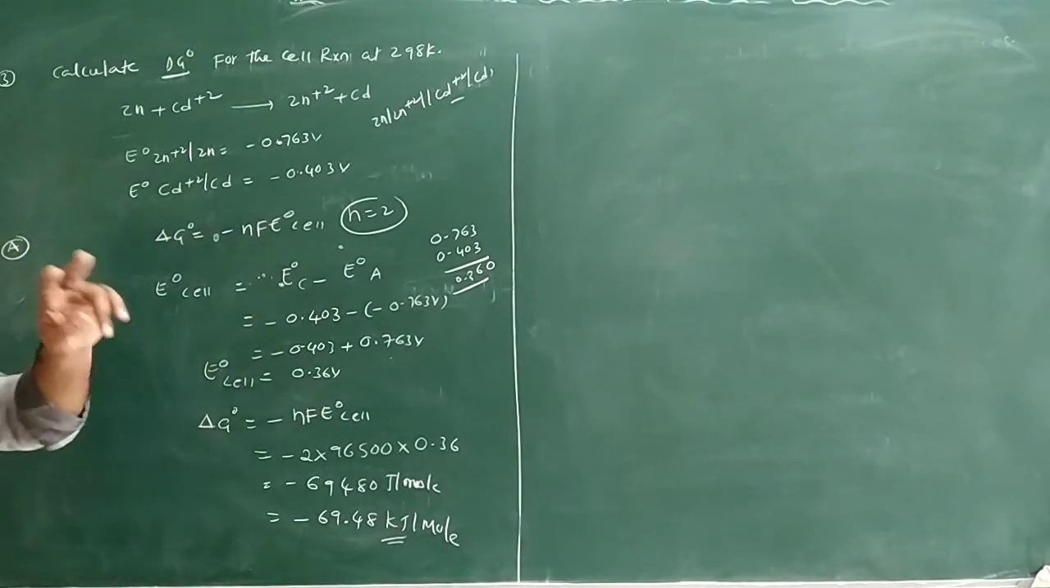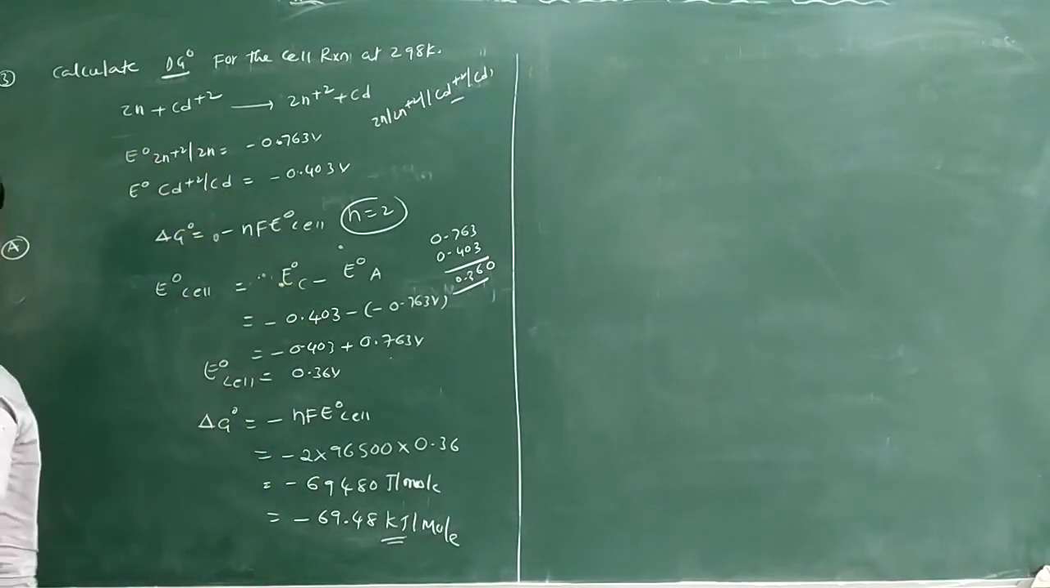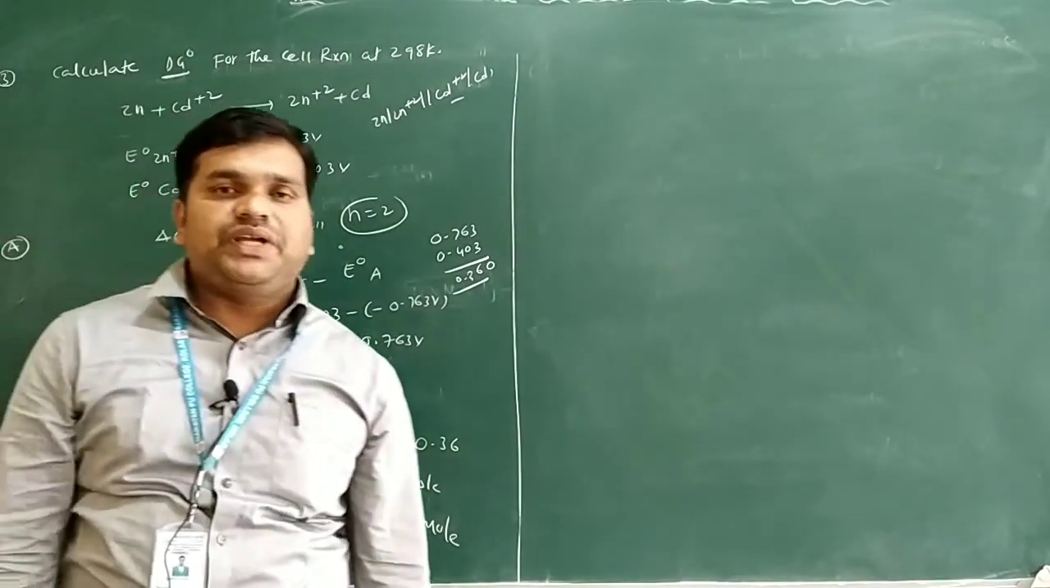So two models are discussed. They gave E cell directly, E naught cell directly. In this case, we are finding E naught cell. Then we can identify the Gibbs free energy of the reaction only.